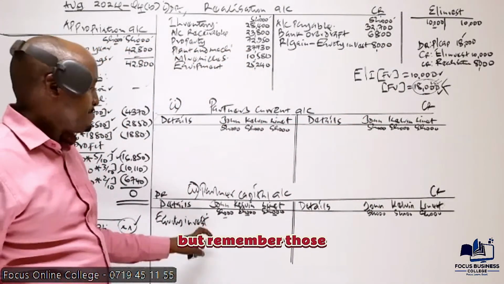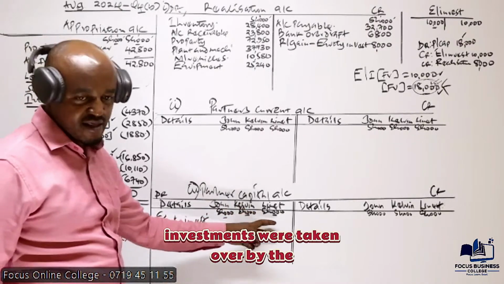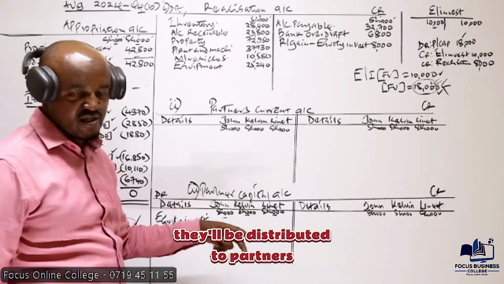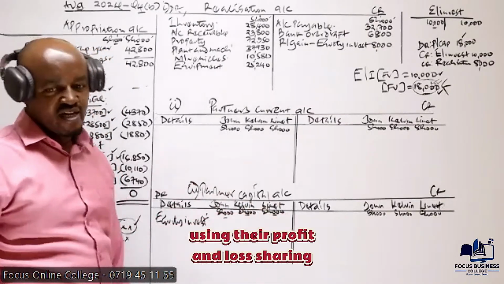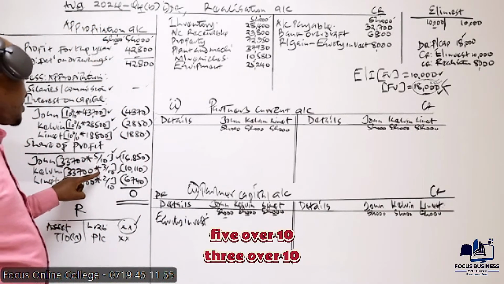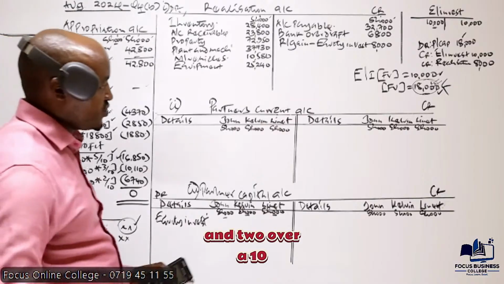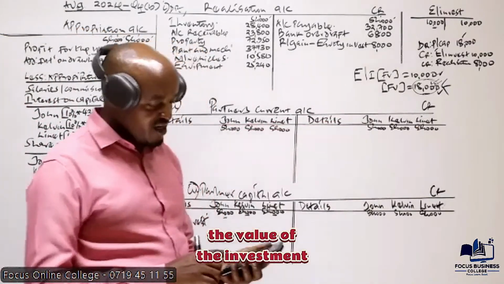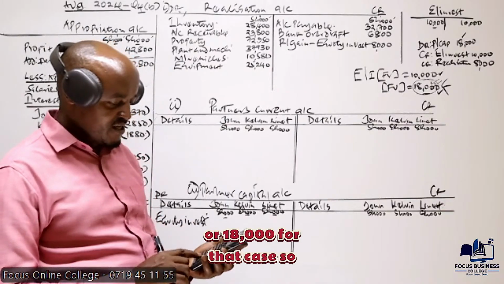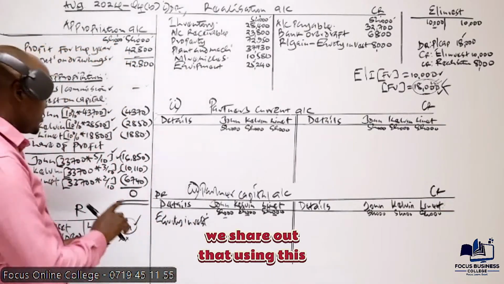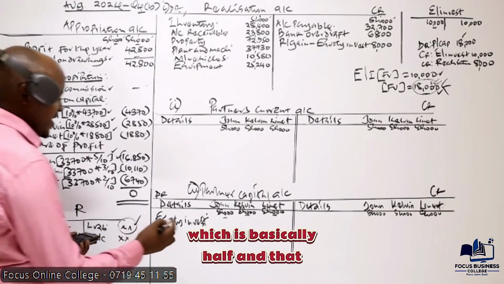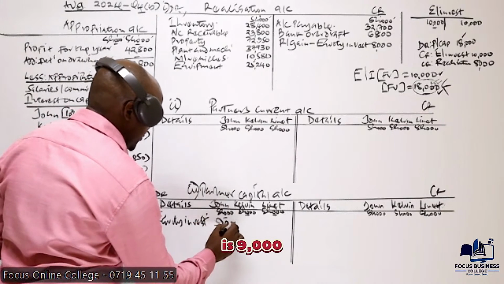But remember, those investments were taken over by the 3 partners. That's why we are told in note 2 they will be distributed to partners using their profit and loss sharing ratio. The ratio we know is 5 over 10, 3 over 10, and 2 over 10. The investment was taken over at a value of 18 million, or 18,000 for that case. So we share that out using this. The first partner will get 5 over 10, which is basically half, and that is 9,000.